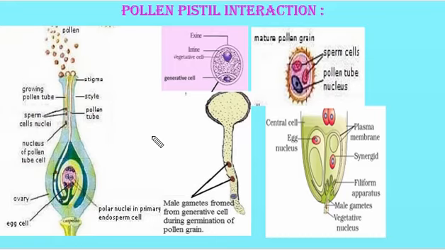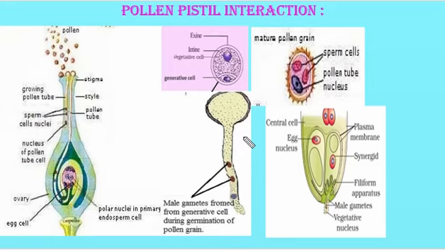This dialogue is mediated by the chemical components of the pollen and pistil. In brief, let us list the events of pollen pistil interaction. Number 1, the landing of compatible pollen on the stigma. Number 2, germination of pollen and formation of pollen tube, where the pollen grains release their contents. Number 3, pollen tube growth through the style of the pistil towards the ovary. And number 4, the last one, is the entry of male gametes into the ovule and then into the synergids. So all these are the sequence of events of the pollen pistil interaction.